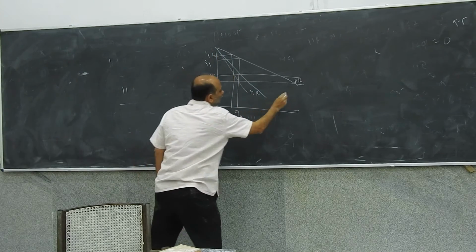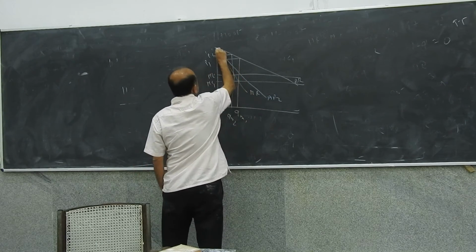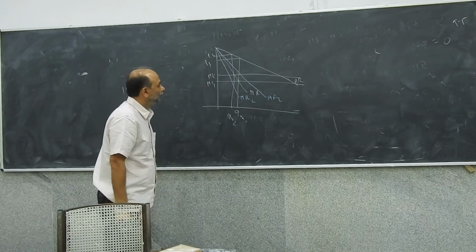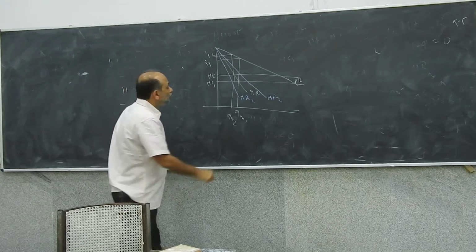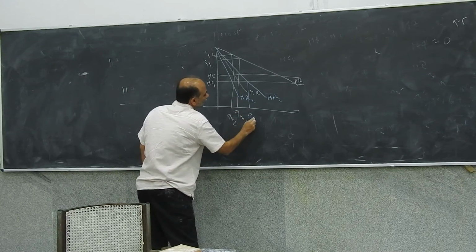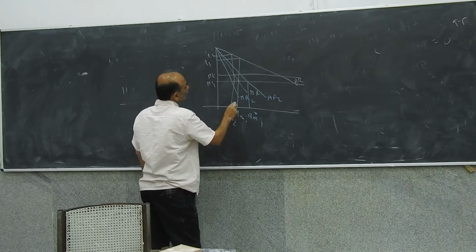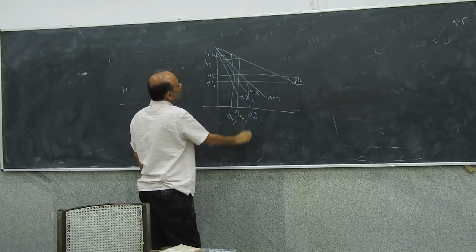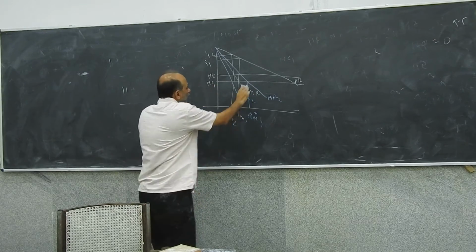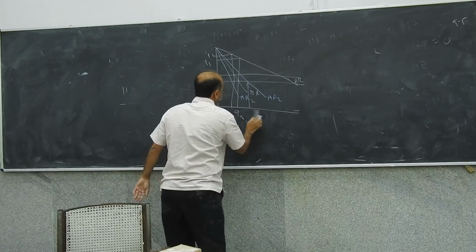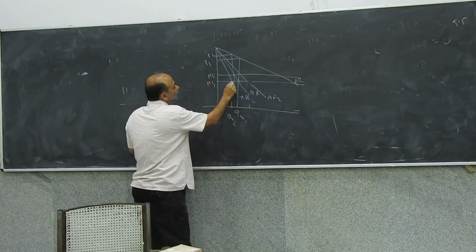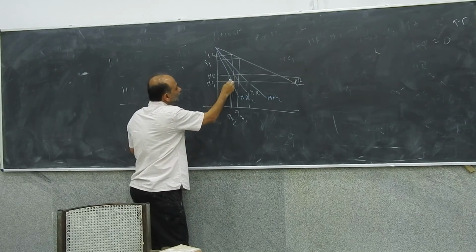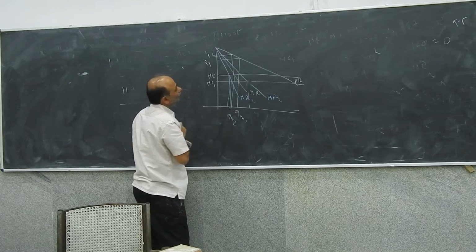And on the same graph, let me draw a steeper one, AR2, MR2. So what would have been the previous equilibrium? I'll call it QM star 1. This was MC1. It should have been here, at the point at which marginal cost equals marginal revenue. And then this would have been the change.